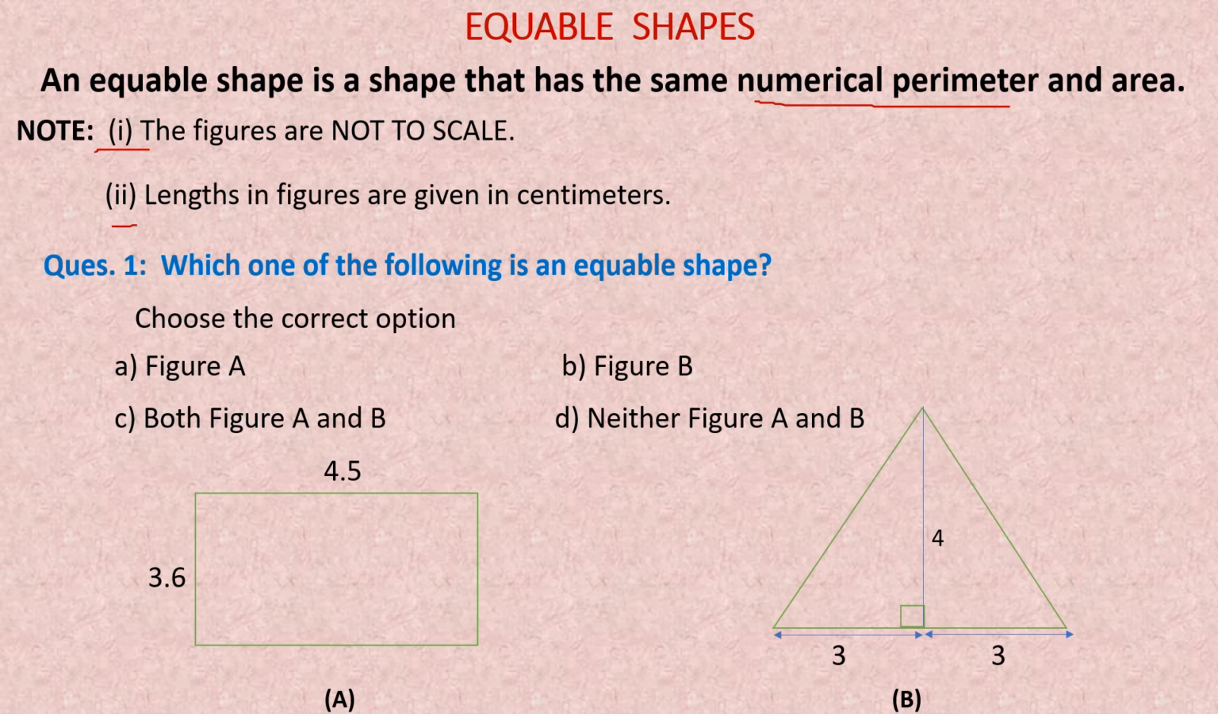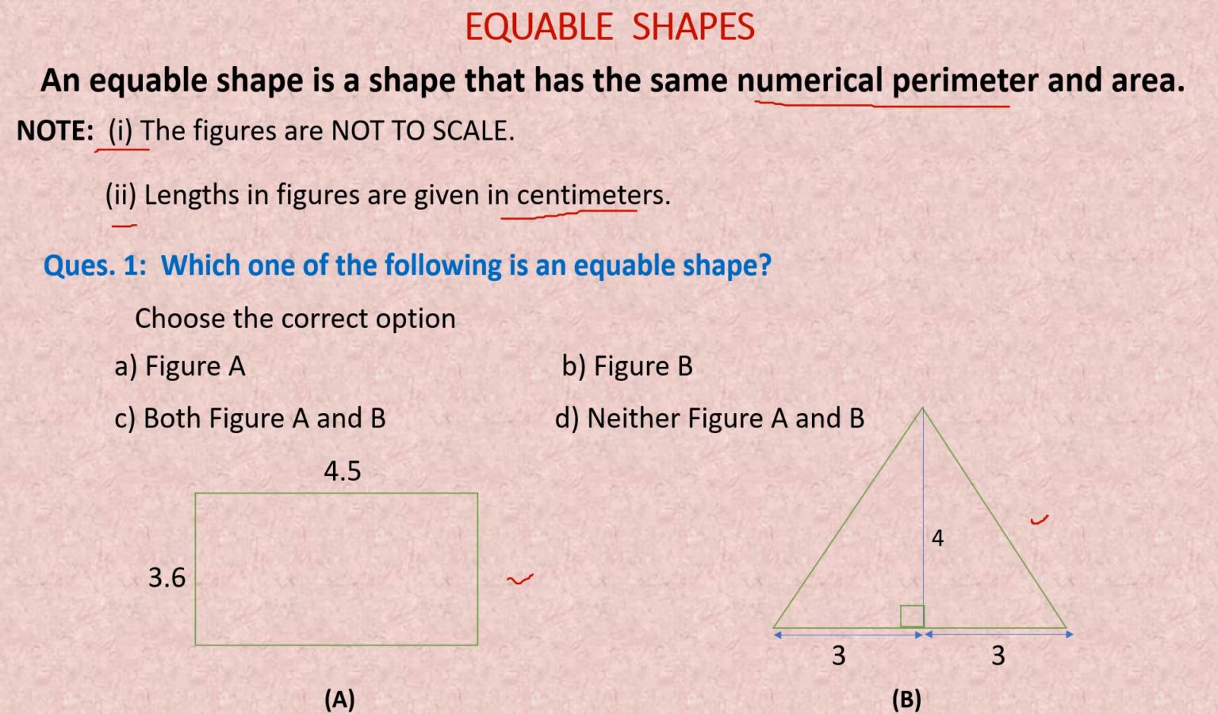Now let's see question number 1. Which one of the following is an equable shape? You can see in question number 1, two figures are given. One is a rectangle and one is a triangle. Measurements are also given. Length is given as 4.5 and it is in centimeters. So length is 4.5 centimeter and breadth is 3.6 centimeter.